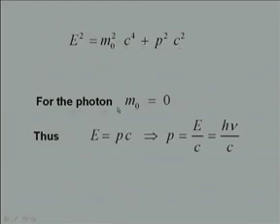For the photon, the rest mass is 0, thus E square is equal to p square c square, and therefore E is equal to p c, and so p is equal to E by c. And E, as we know from Einstein's equation, is equal to h times nu. So, we get the momentum of the photon is given by h nu by c.